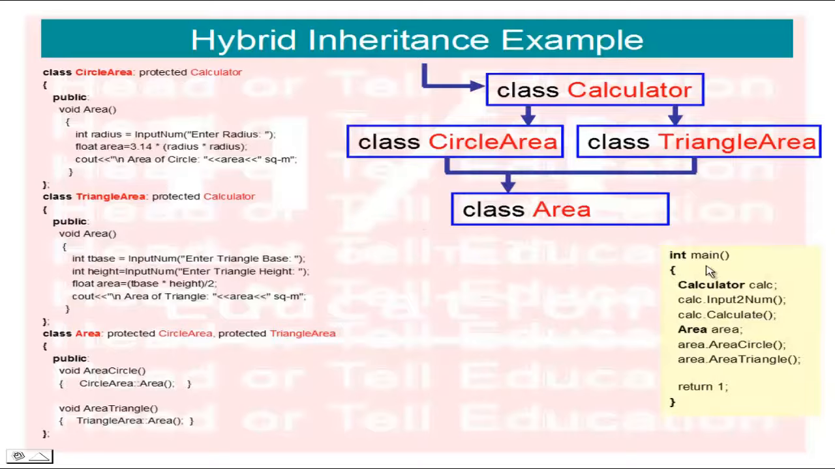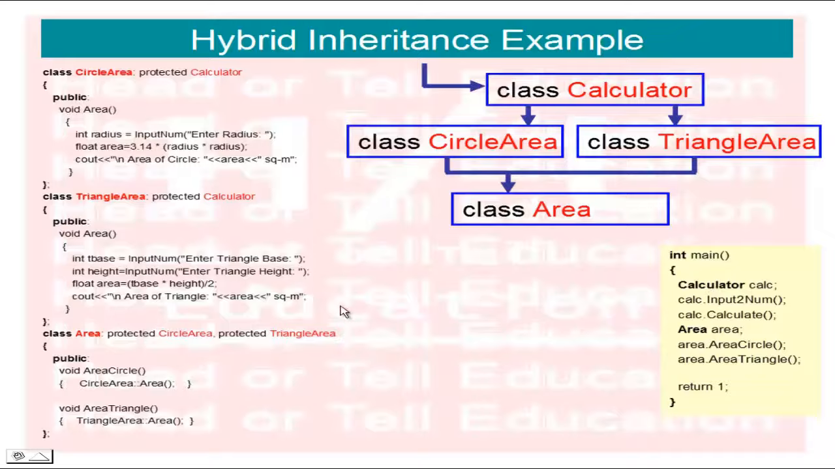Now calling from the main function. Inside main I have created one object of class calculator. Then I ask the user to input two numbers and then calculate. The calculator class is separate. Now here I created the object of class area, so area dot area circle and area dot area triangle. So this is the full code of the hybrid example.